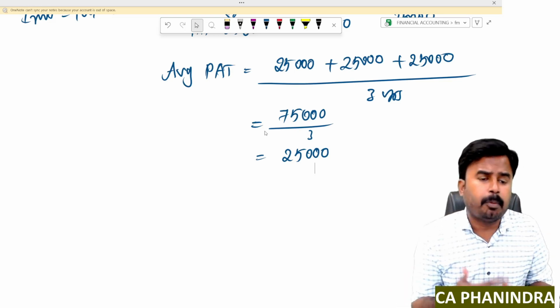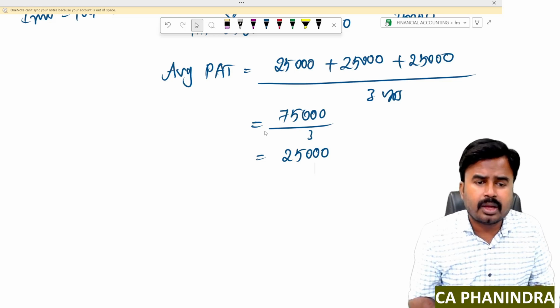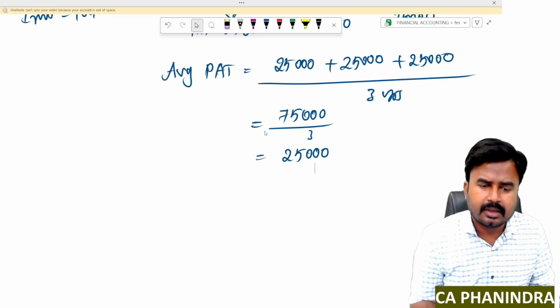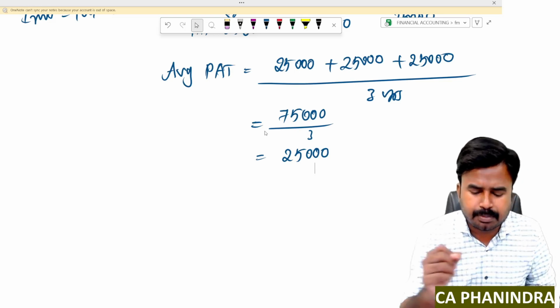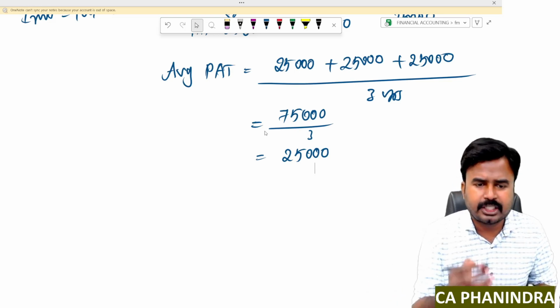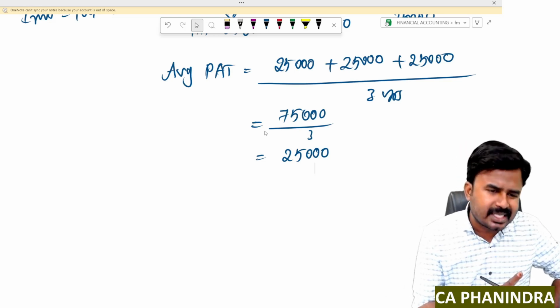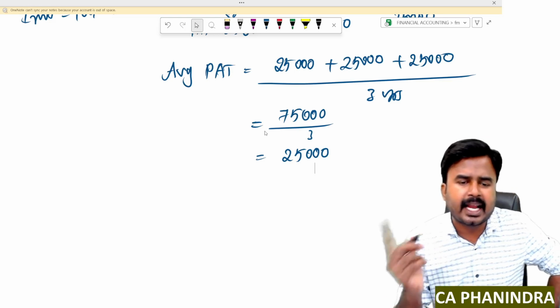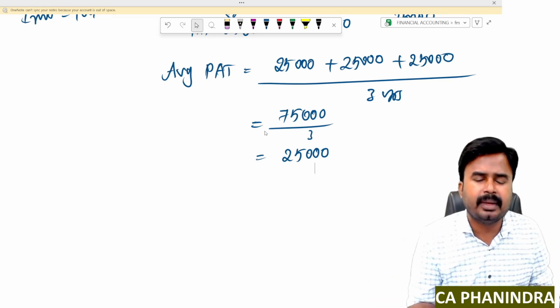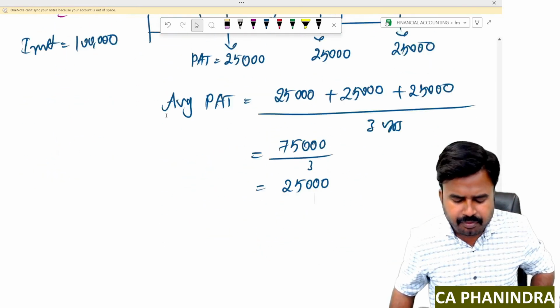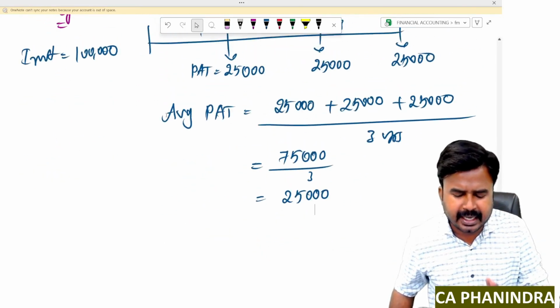But the problem here is your profit is not a fixed number, it is a variable number. So, I should not write simple profit straight away. I should write average profit after tax. Average profit I should write in the numerator, and in the denominator, either I can take original investment, total investment, or I can take average investment. It is based on the method that you are following. So, yes, we have two methods here for calculating ARR.